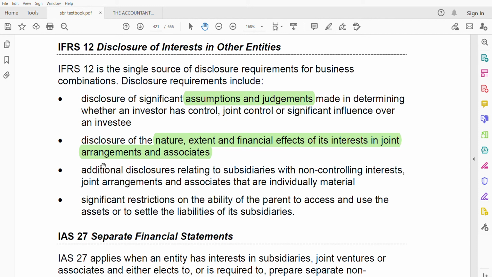Next, additional disclosure for subsidiary, associate, and joint venture if individually material. And fourth, if there are significant restrictions on the assets and the liabilities of the subsidiary, that needs to be disclosed. So these are the four main disclosures. Just remember the four disclosures. That's enough for the standard. Nothing much is there for the standard, right?